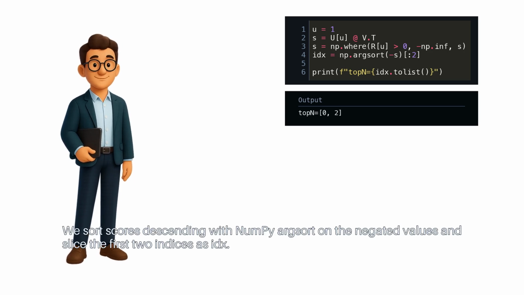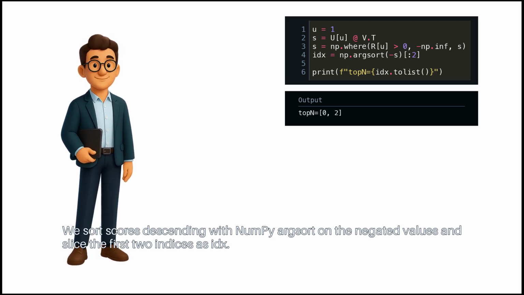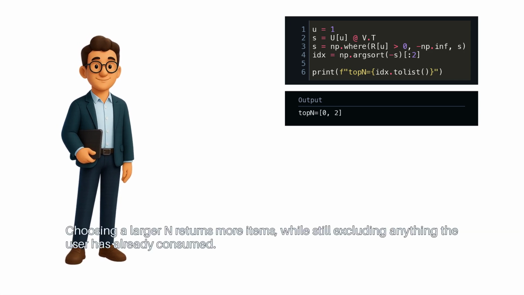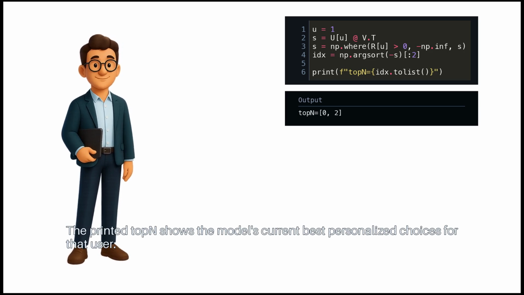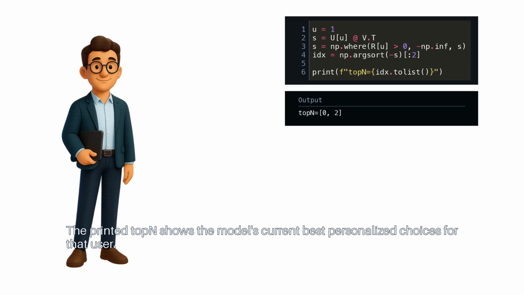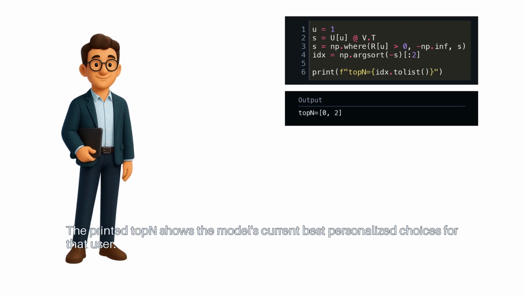We sort scores descending with NumPy argsort on the negated values and slice the first N indices as idx. Choosing a larger N returns more items, while still excluding anything the user has already consumed. The printed top N shows the model's current best personalized choices for that user.